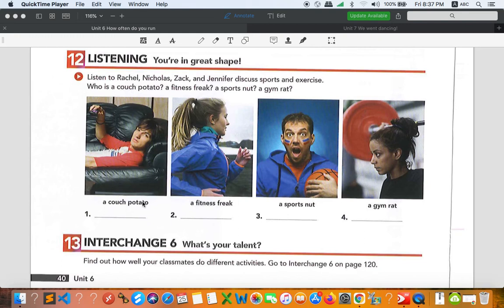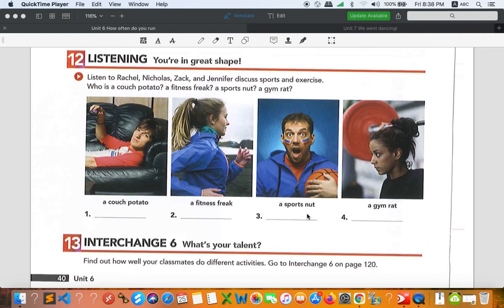Fitness freak. This person spends most of their time not doing anything else besides sports, because they want to make sure they can get fit, or be in great shape, in a very short time. So that's why they have to do a lot of activities, sometimes running and walking, and they spend most of their time on it. They don't care about other things. What they do care about is their body. So they try to do as much as they can in order to keep fit, but sometimes it's too much for them. Okay, fitness freak.